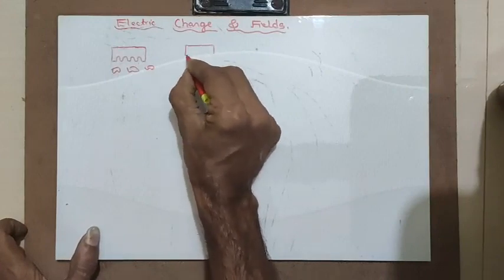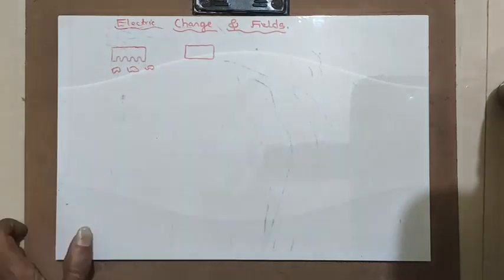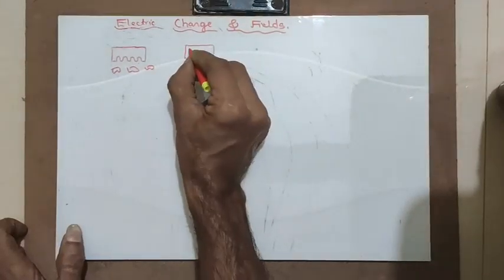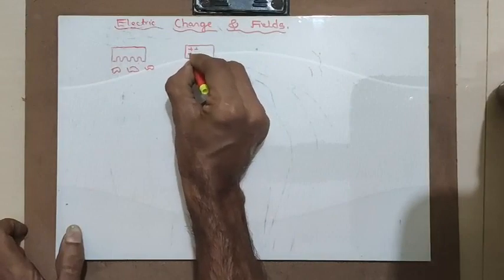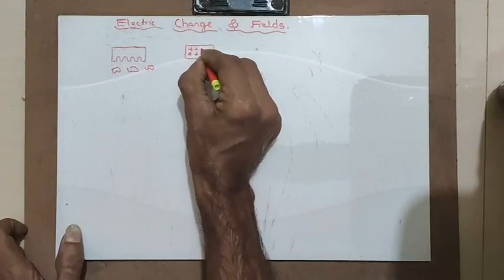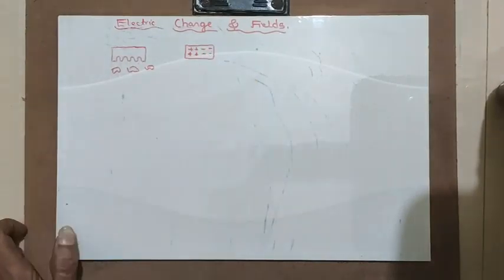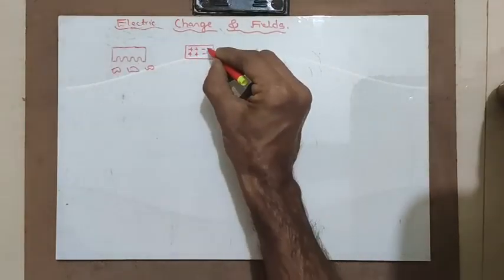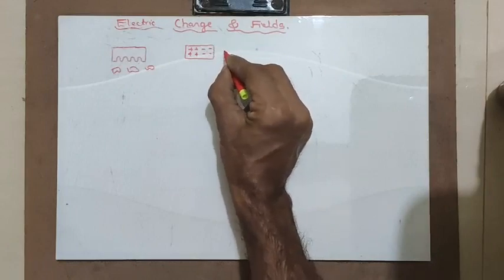Most of the bodies around us are electrically neutral. What is the meaning of that? Equal plus and minus charges are present in a body, hence it is electrically neutral. When I remove some electrons from that, what happens?